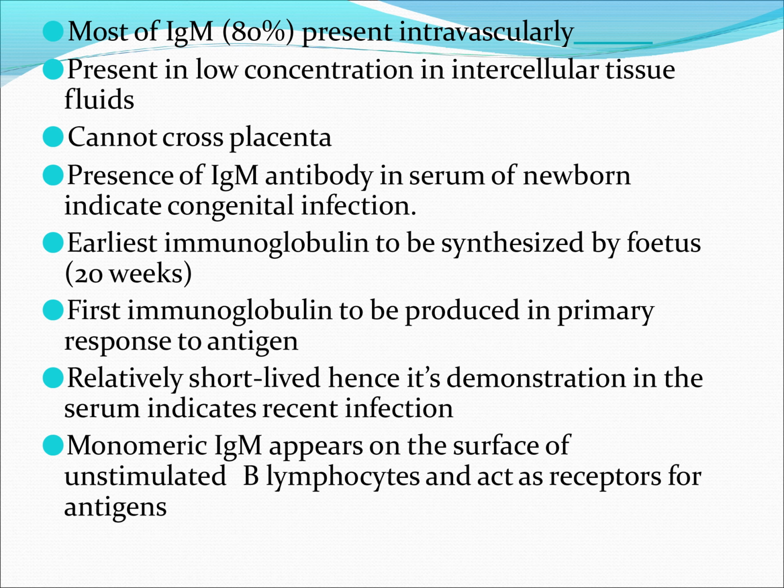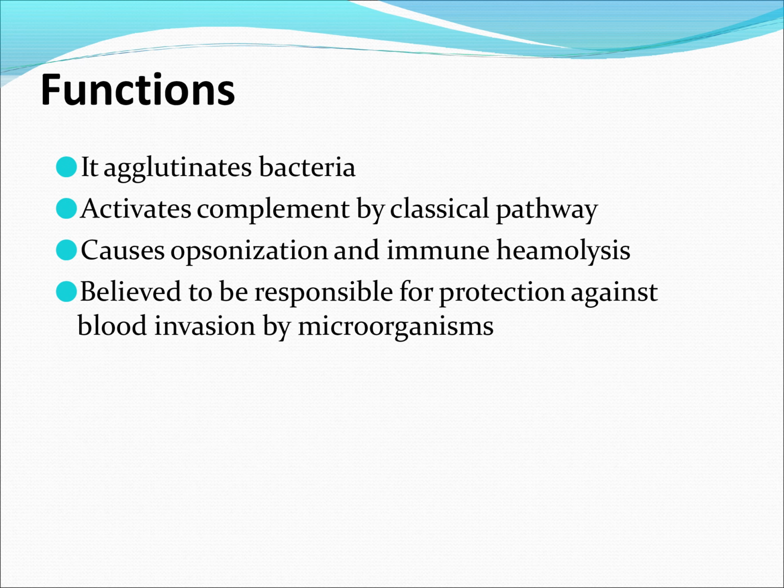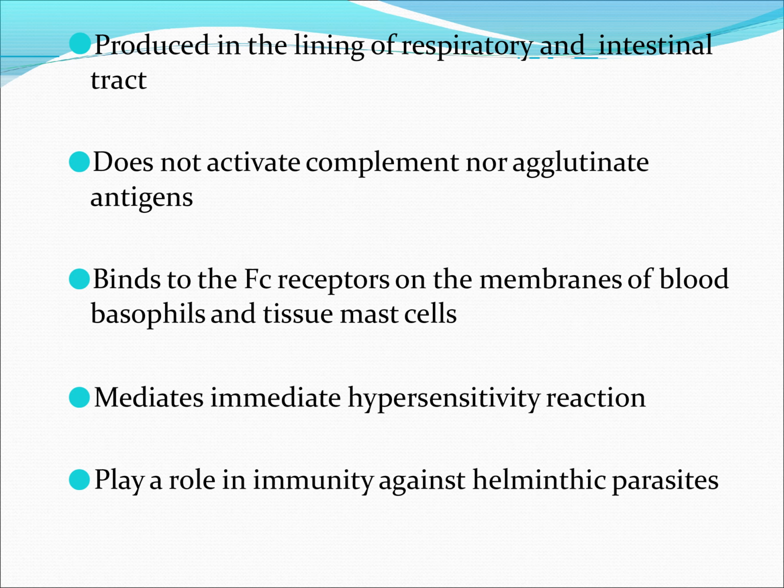Now this is a chart which shows the various properties and biological activities of all these immunoglobulin classes. We have a specific chart with different characteristics, showing the structure with the heavy chain CH domain, the molecular weight, serum concentration, presence on the membrane of the mature B cell, intravascular distribution, which crosses the placenta, and which is present in milk.